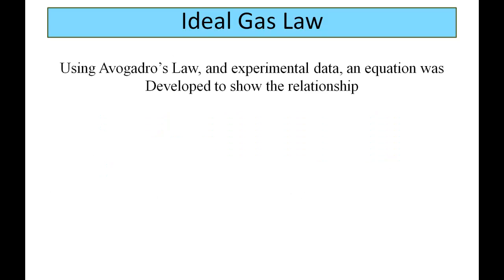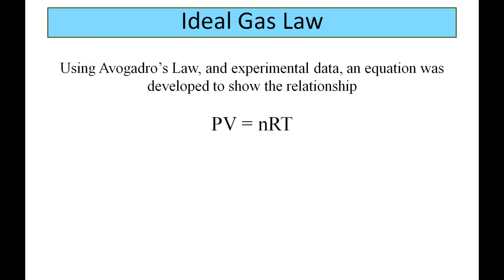Using Avogadro's law and experimental data, an equation was developed to show that relationship. We call it PV equals nRT. Pressure times volume equals moles times this R times temperature. The R represents the ideal gas law constant and was discovered experimentally.